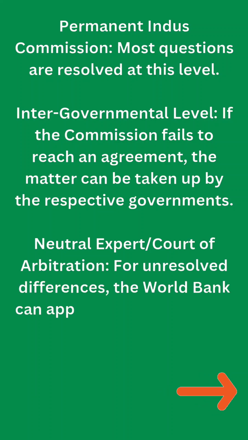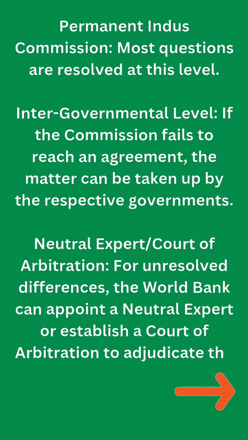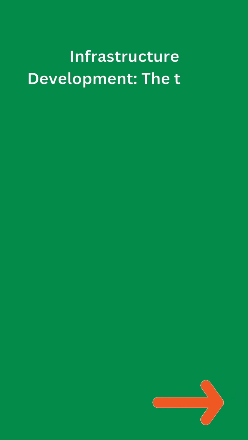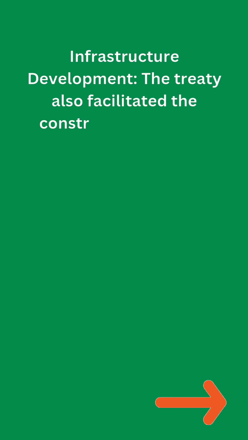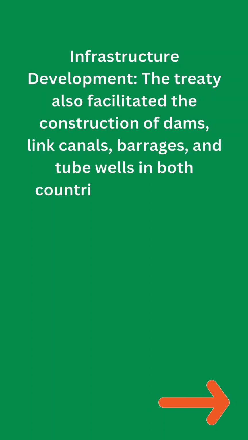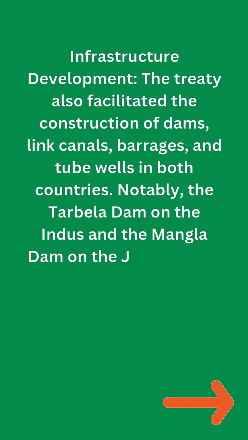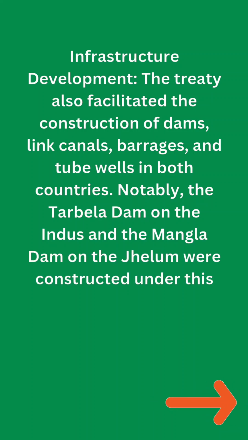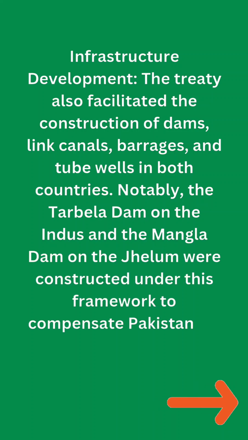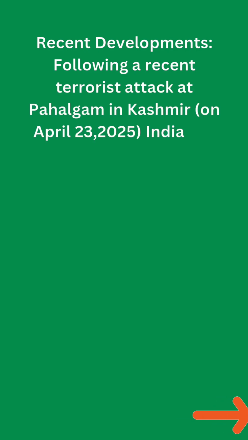For unresolved differences, the World Bank can appoint a neutral expert or establish a court of arbitration to adjudicate the matter. Infrastructure development. The treaty also facilitated the construction of dams, link canals, barrages, and tube wells in both countries. Notably, the Tarbela Dam on the Indus and the Mangla Dam on the Jhelum were constructed under this framework to compensate Pakistan for the waters of the eastern rivers allocated to India.